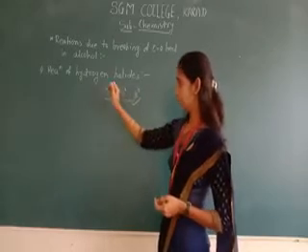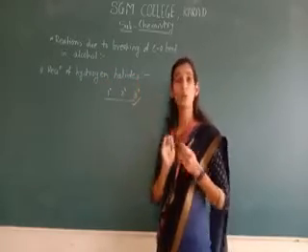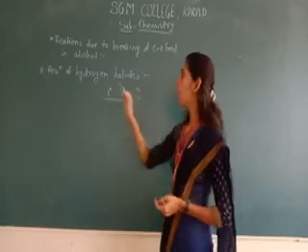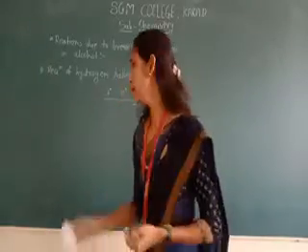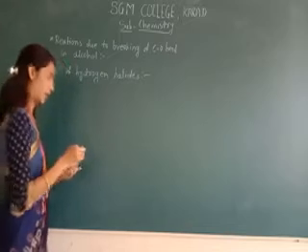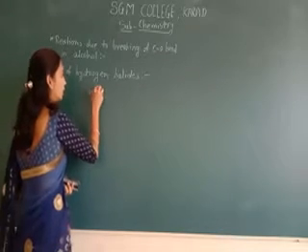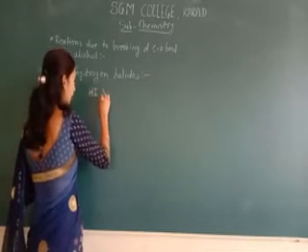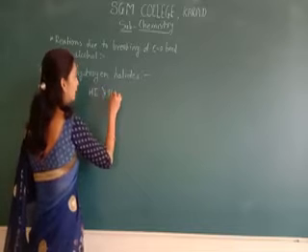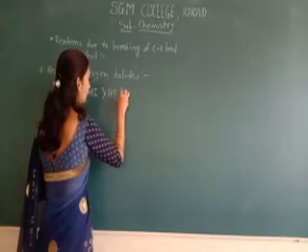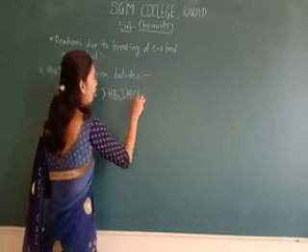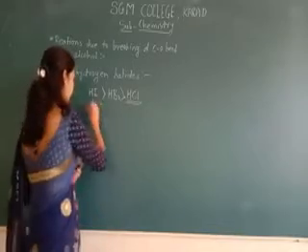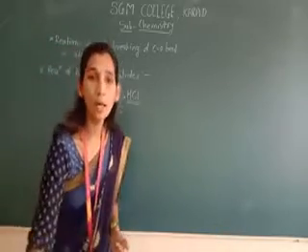Now what happens in the case of the hydrogen halides themselves? They also have less or more reactivity. If we compare the reactivity of the hydrogen halides, HI is more reactive than HBr, which is more reactive than HCl. Of these three, HI is the most reactive.